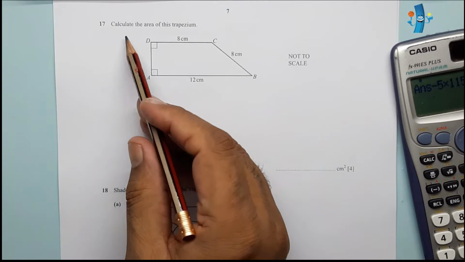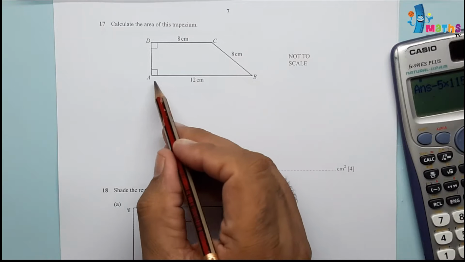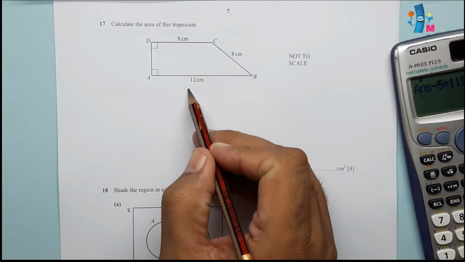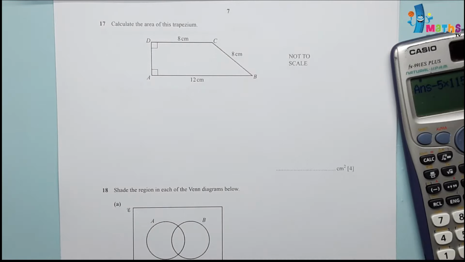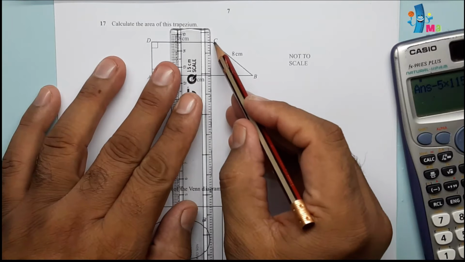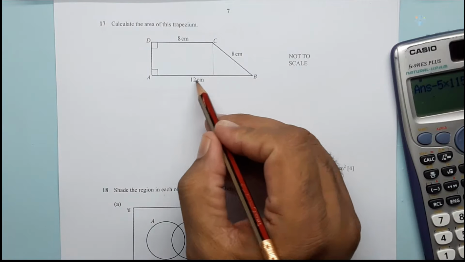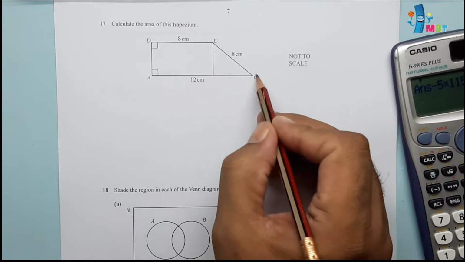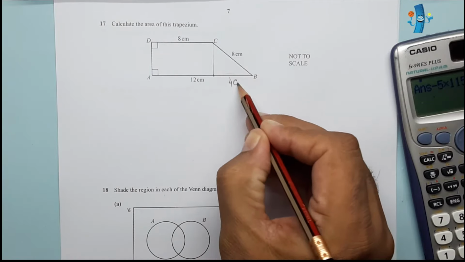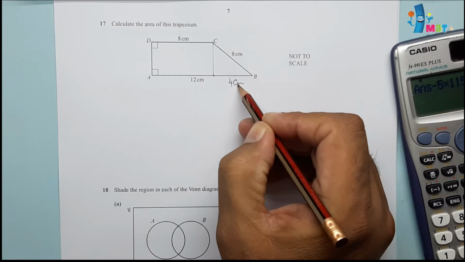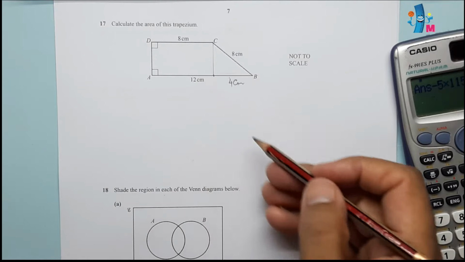Question number 17. Calculate the area of this trapezium. The trapezium is given. We can see the parallel sides are given as 8 centimeter and 12 centimeter. The slanting height is given. The perpendicular height is not given, which we can calculate. We can draw a line over here for the perpendicular height. This remaining side will be 4, because this side is 12 and this one is 8, so the remaining side will be 4 centimeter. 8 centimeter and 4 centimeter, these two are given. We can calculate this side by Pythagoras theorem.